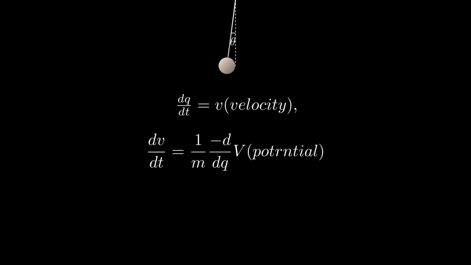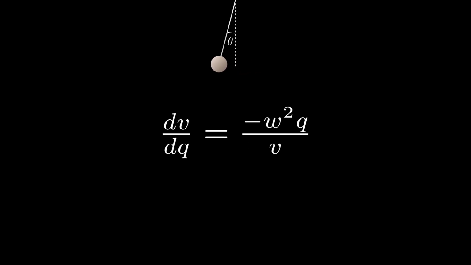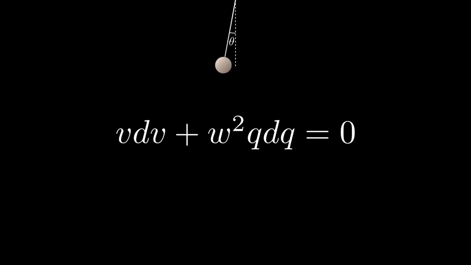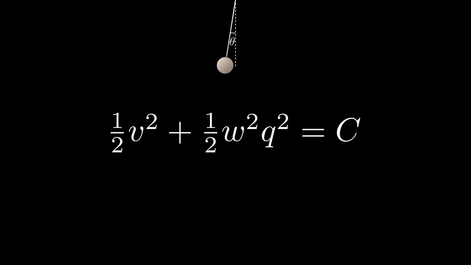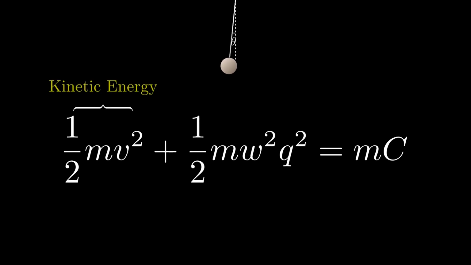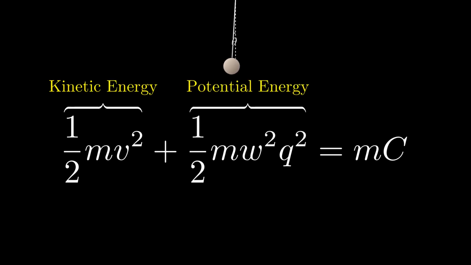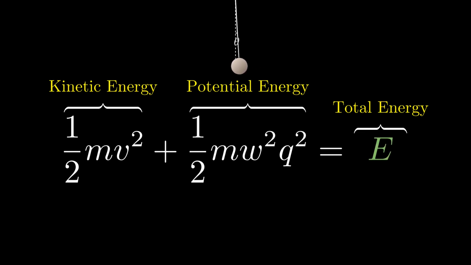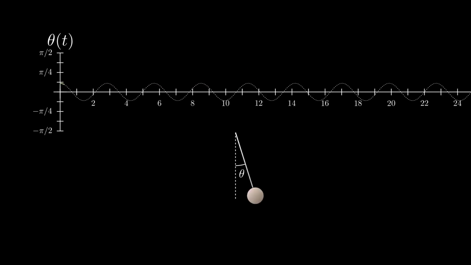So how will the phase trajectory of the simple harmonic oscillator look? By dividing one differential equation by the other, we can find this. And finally integrating, we get this. If we multiply both sides of this equation by m, it turns out that the left hand side is the summation of kinetic energy and potential energy of the SHO. So the right hand side must be the total energy. And this total energy E is a constant of motion. In general, this is the equation of an ellipse if we plot p versus q. By p I mean momentum.